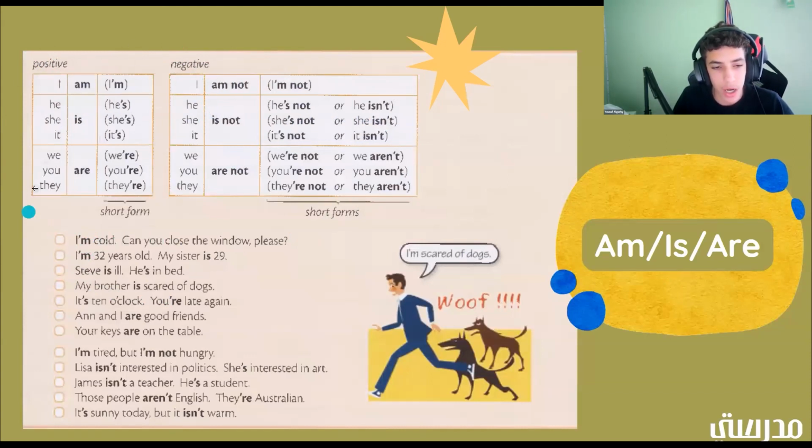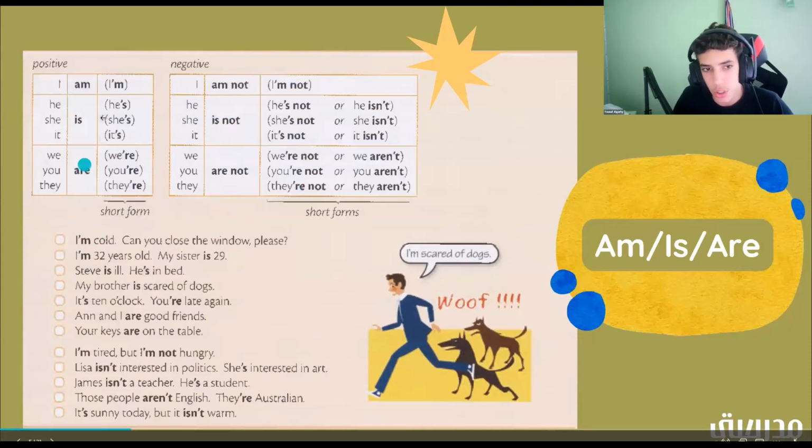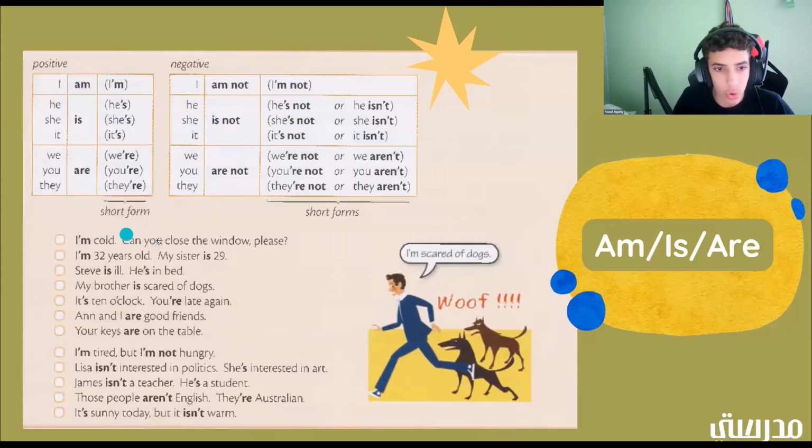All right, so let's go ahead and read some of these, okay? And I'm going to ask you guys which word is considered one of the ones that we just talked about. So we have, I'm cold. Can you close the window, please? So I'm cold. Is that positive or negative? Positive, okay. All right, yeah, good job.